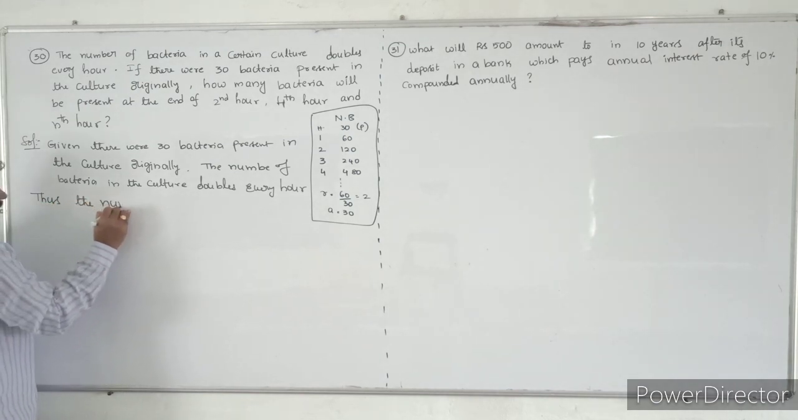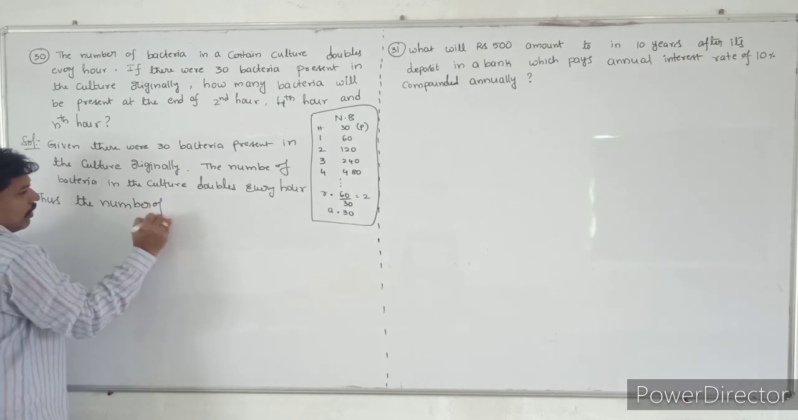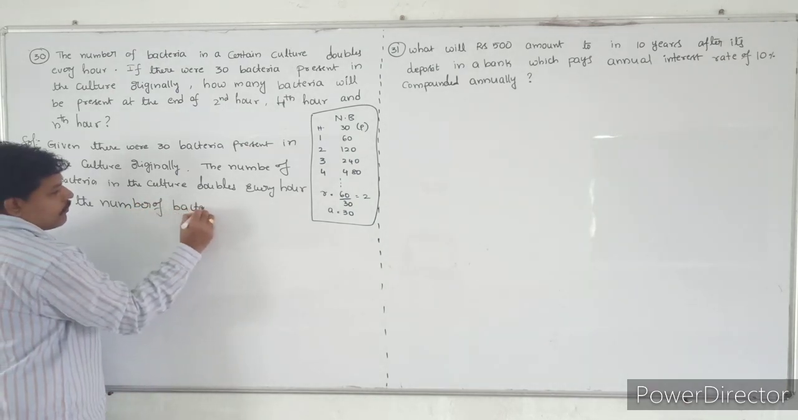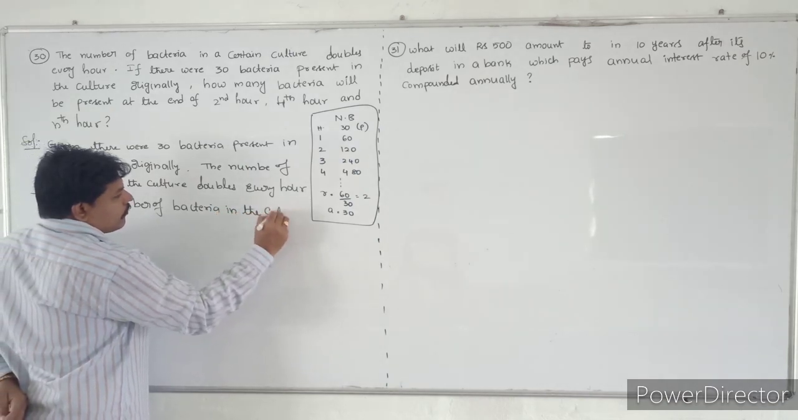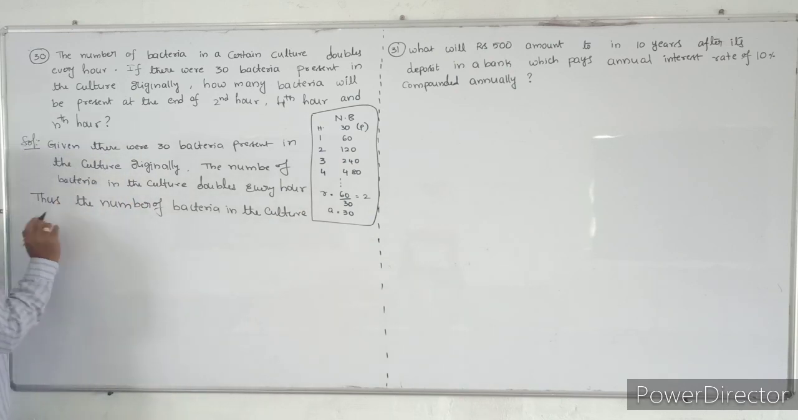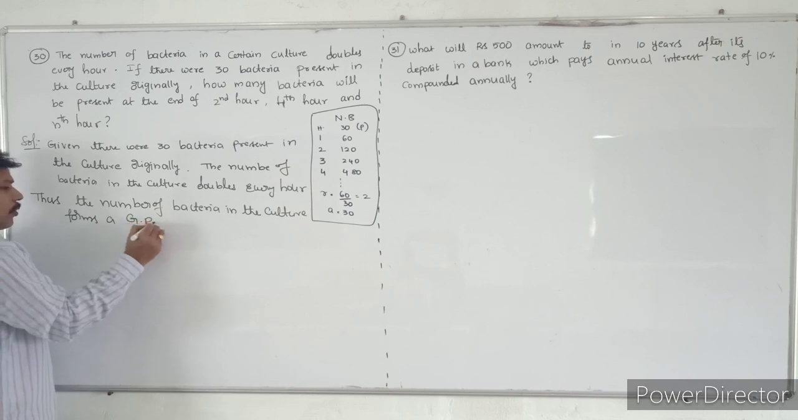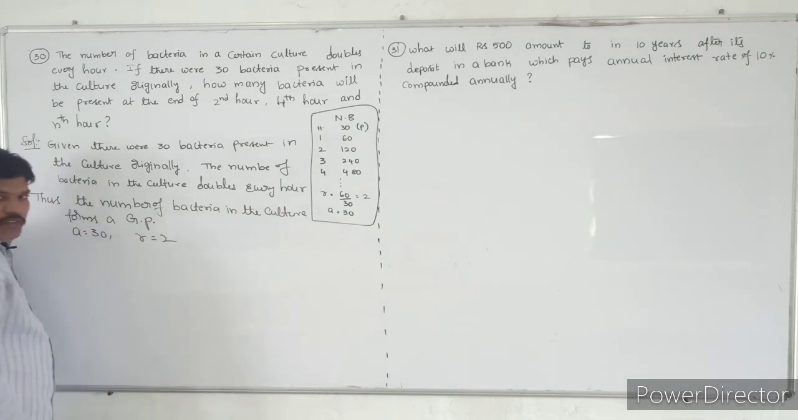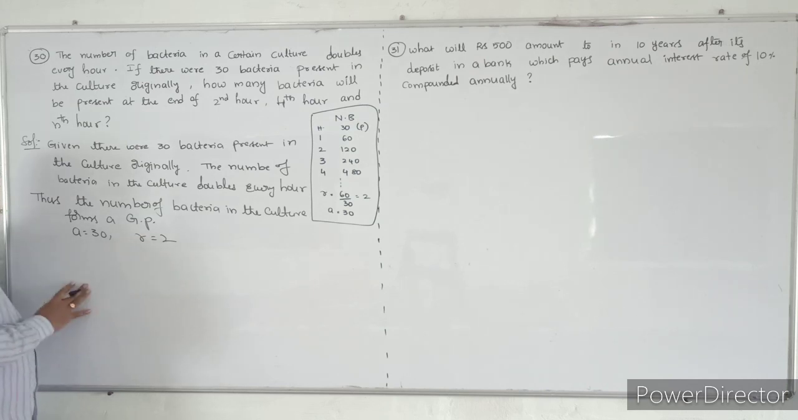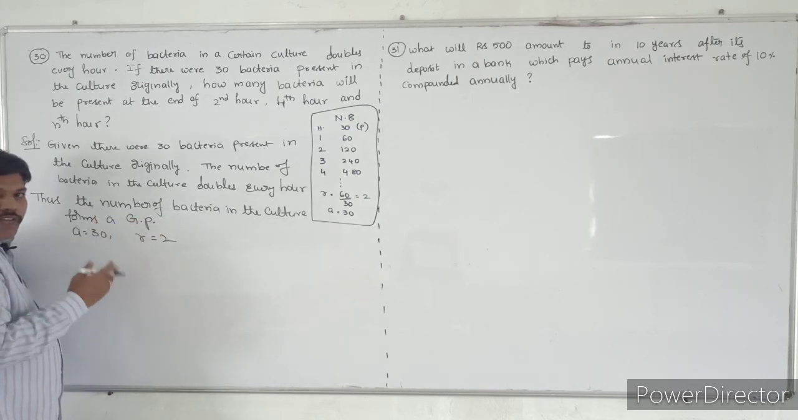the number of bacteria in the culture forms a geometric progression. It forms a geometric progression. You can observe that in the box. So I will take that one. Let A be equal to 30 and the ratio R be equal to 2. Why am I taking R as 2? Because it doubles every time.